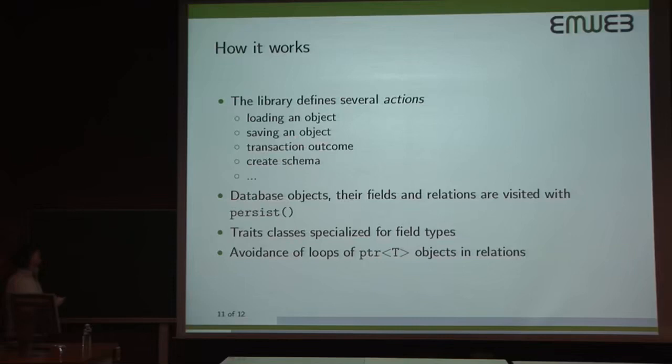There's one to examine the transaction outcome, and so on. And so the DBO layer will visit your objects using this persist method, and it will pass the right action that is applicable to what it wants to achieve. There are also traits classes specialized for field types, and we will avoid any loops of pointer objects and relations, and this is how our shared pointer memory management will work.